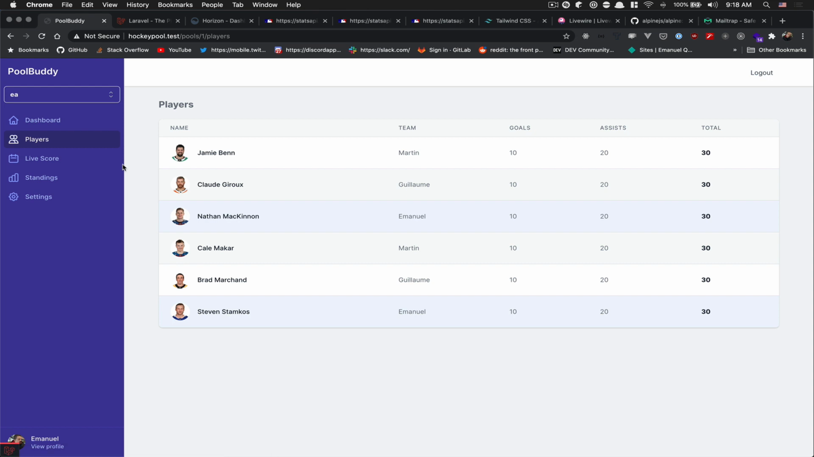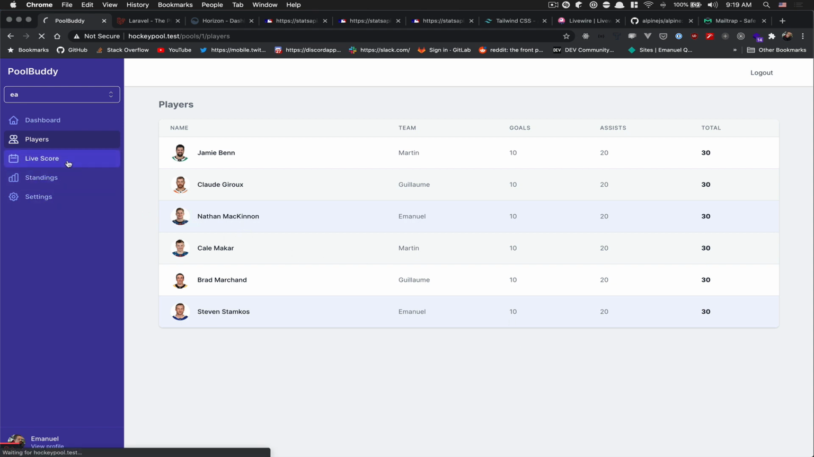After that, you're going to have the players. Right now, the number of players and everything here is static. But the players and the teams come from the database. So here, as you can see, Martin, Jamie and others. If you want to know, this is my brother and my uncle. You pick players, and because I'm Emmanuel, my players are highlighted in blue. I think it's just much easier to see.